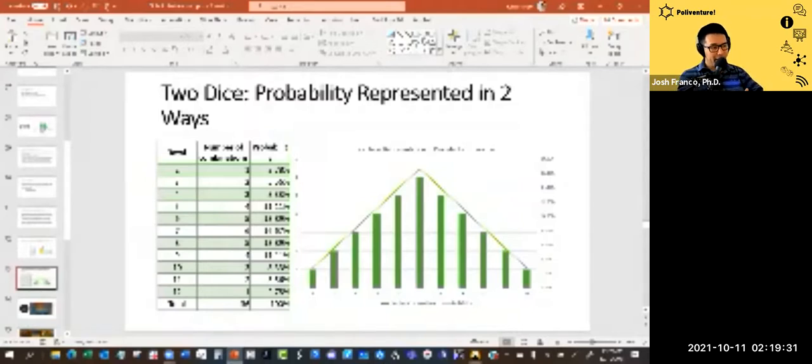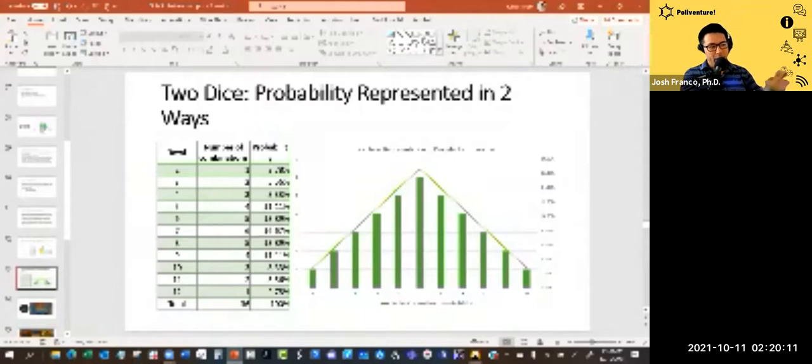Now you'll start to see that as we get to those middle numbers, 6, 7, 8, the probability of rolling them gets higher. So for example, 6, 7, and 8, there's 5 combinations that you can roll of 2 dice to get 13.89%, 6 combinations of rolling 7, which gets you 16.67%, and then 5 combinations of rolling an 8, which gets you 13.89%. So what you'll see is 7 is the most common number that you would roll if you were rolling 2 dice that were fair.